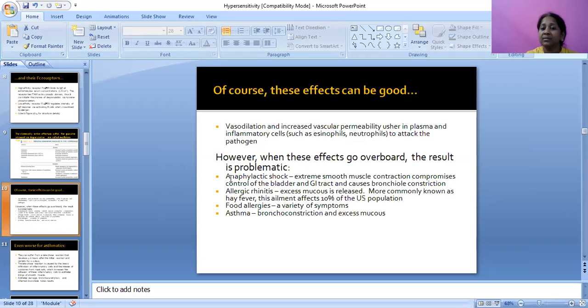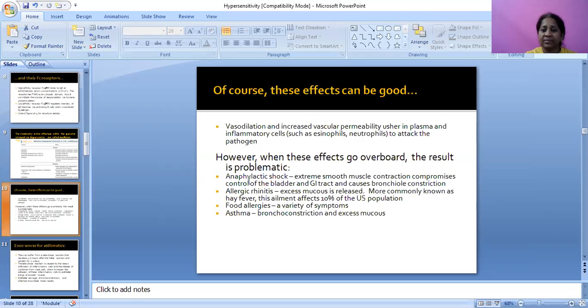It is an exaggeration of the immune response. If it is minimal, it will be good. But when it goes overboard, the result is problematic. Anaphylactic shock: extreme smooth muscle contraction compromises control of bladder and GI tract and causes bronchial constriction.